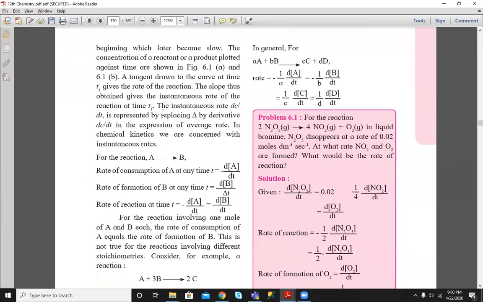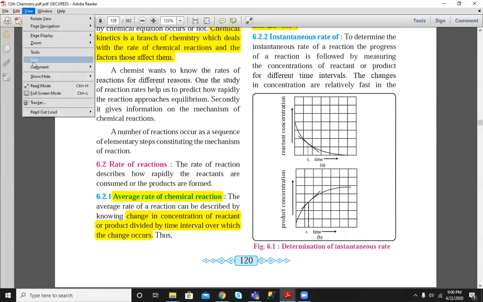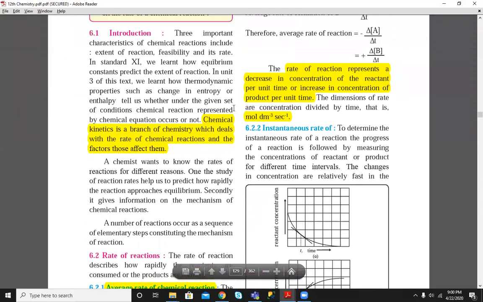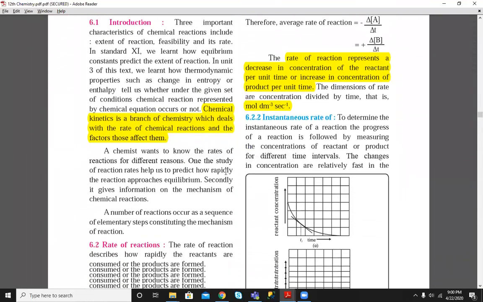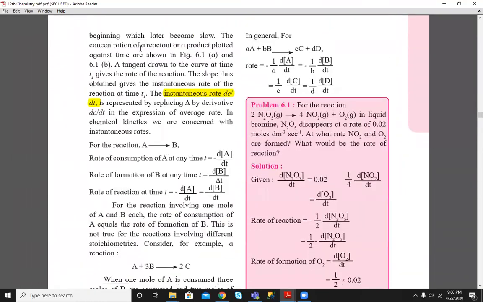So let's directly move on. The instantaneous rate is shown as dC by dt. Average rate is shown as del A by del T, or del C by del T. And instantaneous rate is shown as dC by dt. Instantaneous rate is the change in concentration in a very short interval of time.